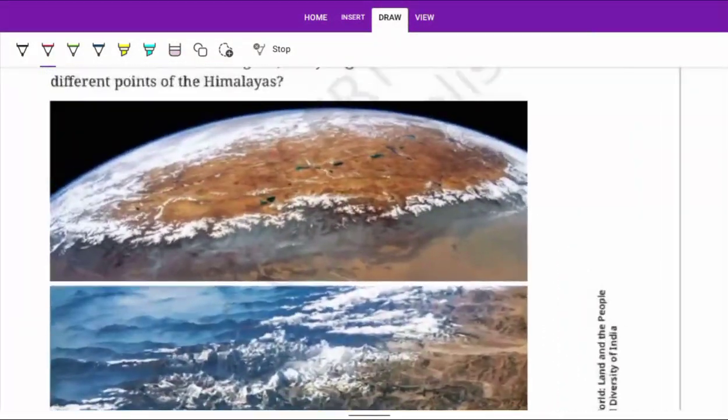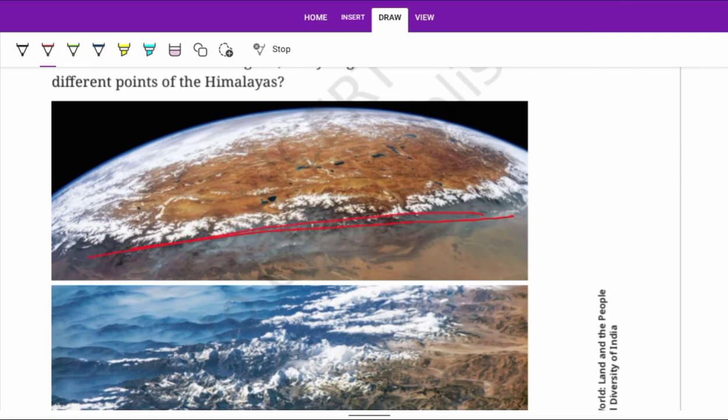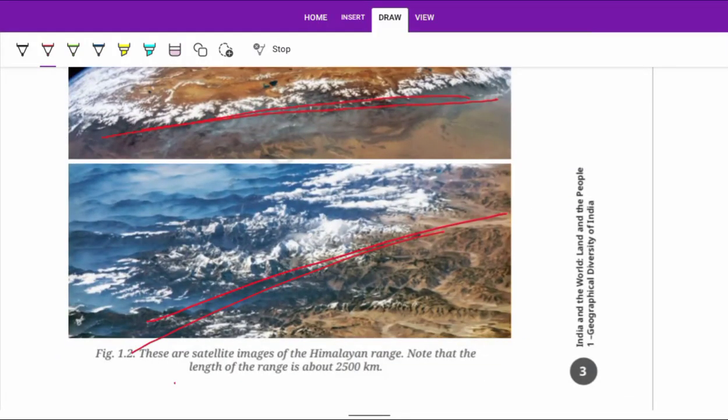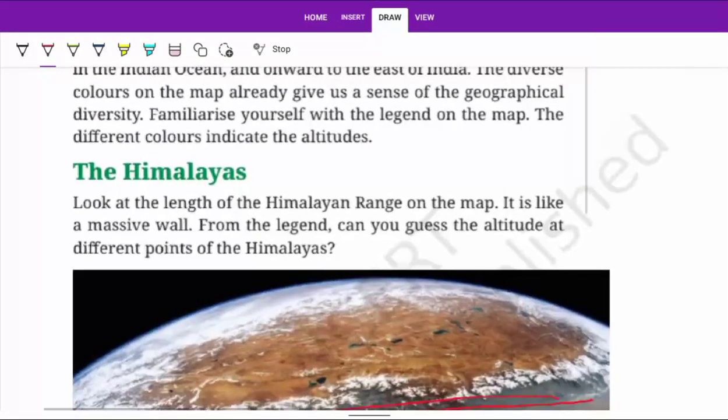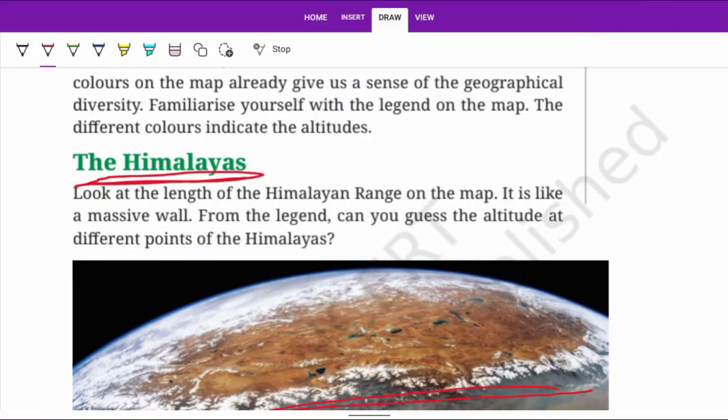So here is an aerial view of the Himalaya, and this one also is the Himalaya. Here we are going to study the Himalaya, the newly formed mountain range in India.